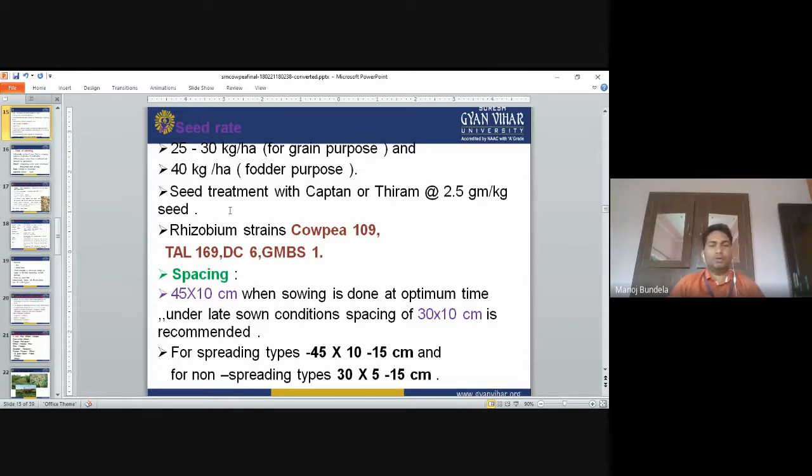So these are the two types. One is spreading type, second one is non-spreading type. So for non-spreading type, the spacing is less, because the spreading type will spread, and so its spacing is more.